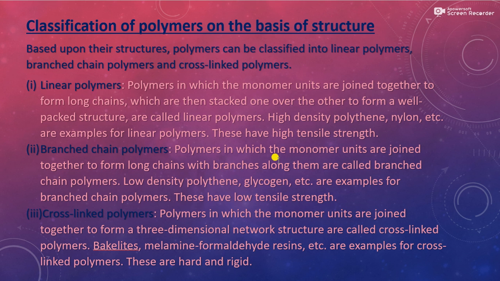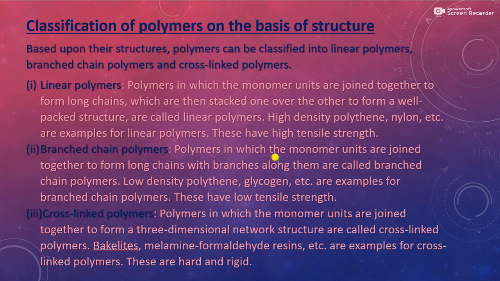The next classification of polymers is based on structure. The polymers are divided into linear polymers, branched chain polymers, and cross-linked polymers. In linear polymers, the monomer units are joined together to form long chains, which are then stacked one over the other to form a well-packed structure.